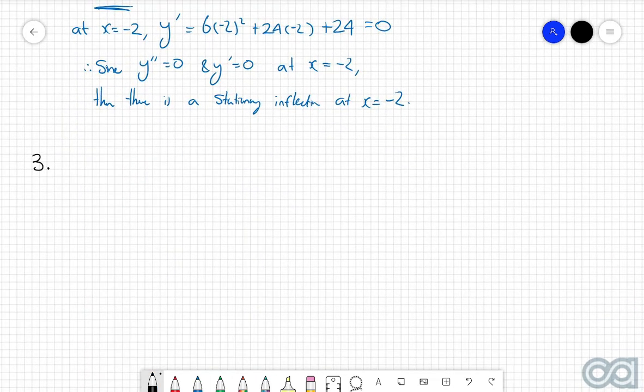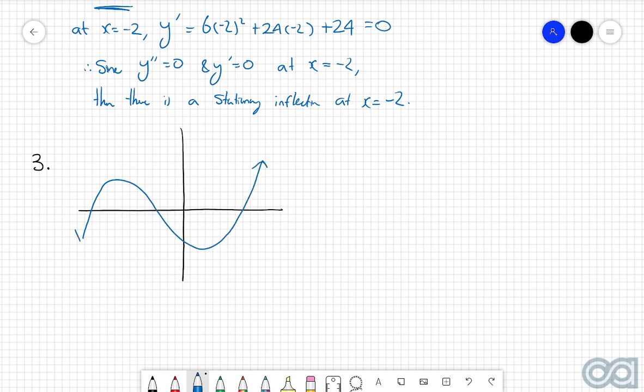And then the third and final example we're going to look at here is we're going to start with this graph here. We've got this local maximum here at negative 5. We've got a local minimum here at 3. And we're going to say that the point of inflection is at negative 1. And this here is the graph of y equals f of x. And the question is now graph y equals f dash of x.